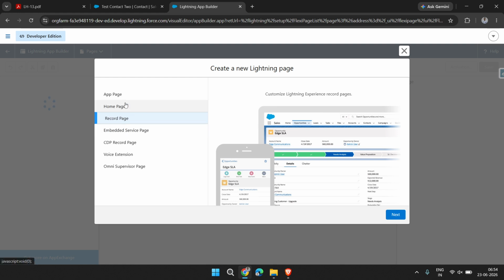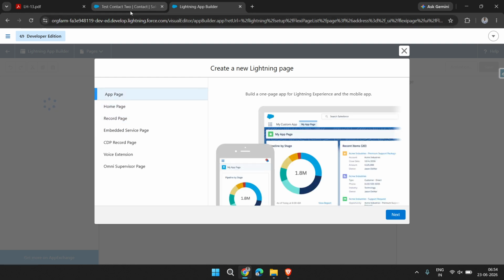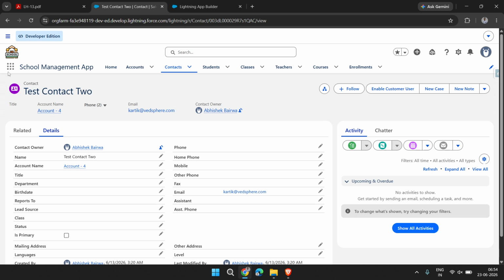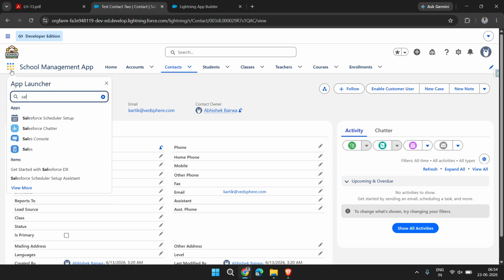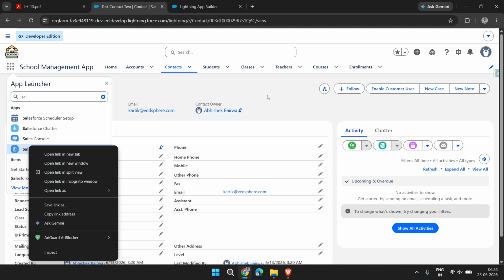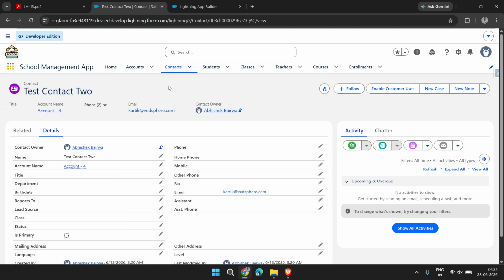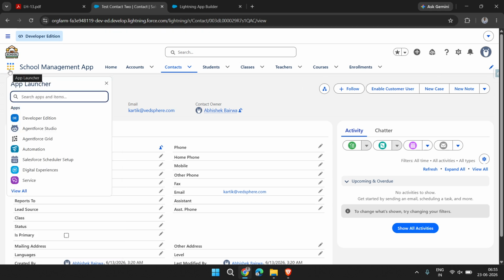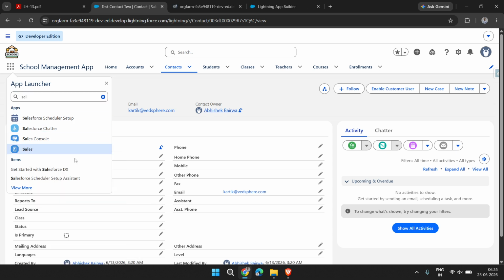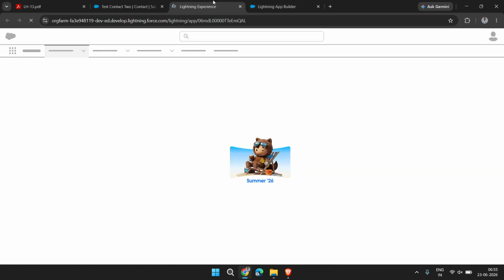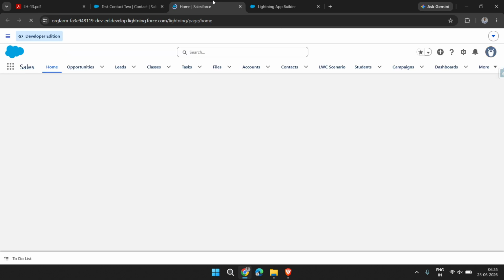These are the things we can control with the record page. Like the home page and app page, I will show you. I already created one in the Sales application. From here also I can edit it, and it also shows like a tab.